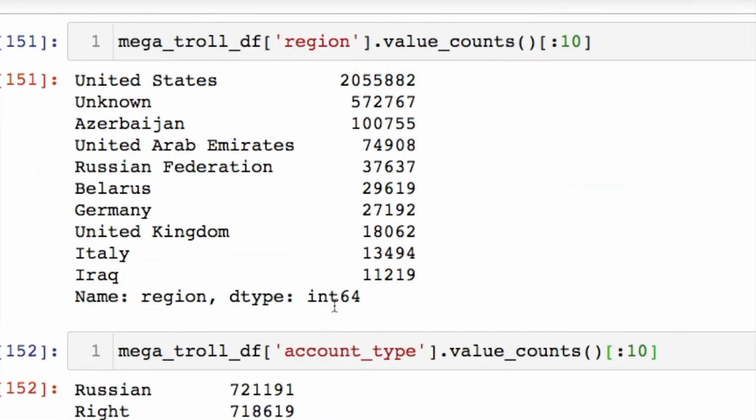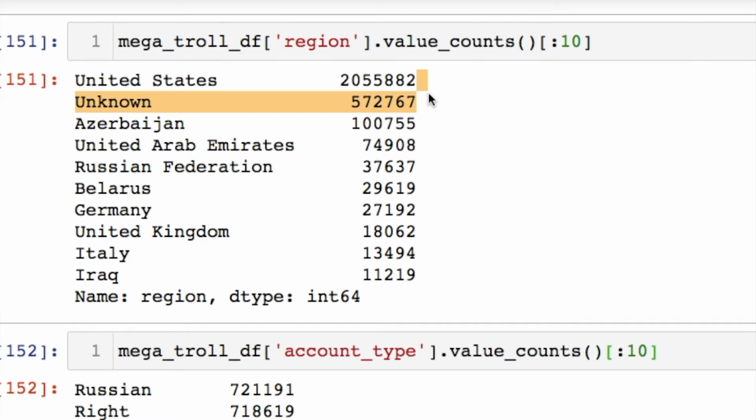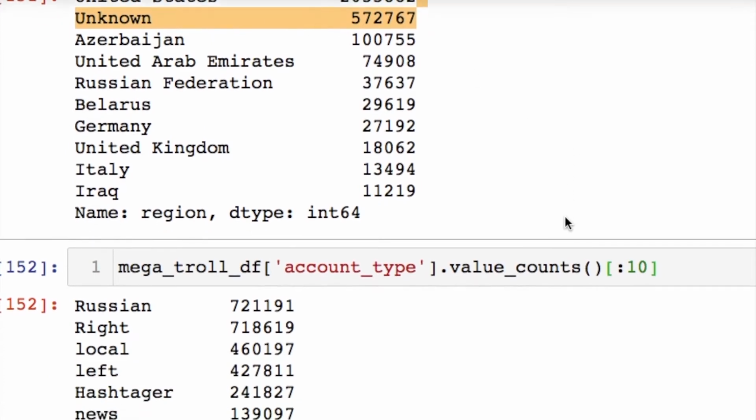Looking at the regions, I was interested in how do these data actually spread out in terms of quantity of tweets by region. In the US, there's over 2 million tweets, and then we got this pretty big number, which is 500,000 unknown locations. But we just can't throw these away. So we got to figure out how to deal with that later when we're doing our evaluations.